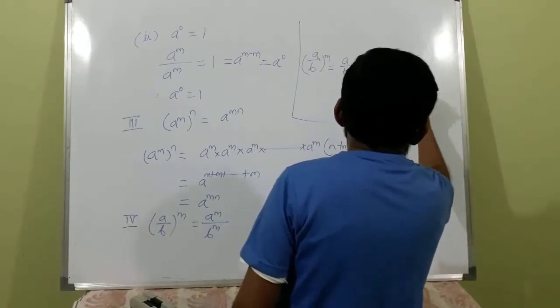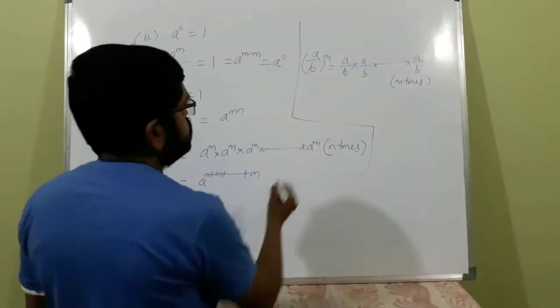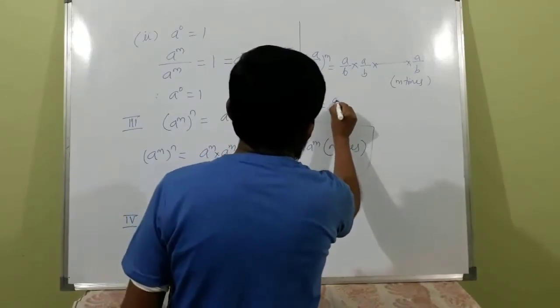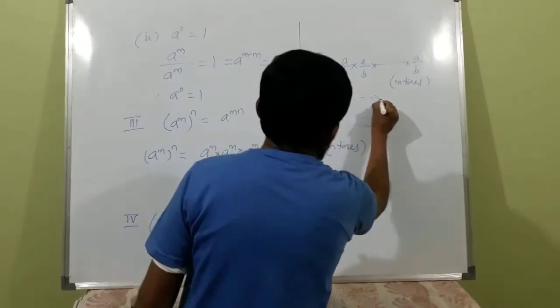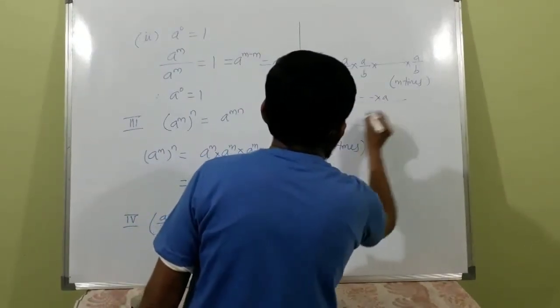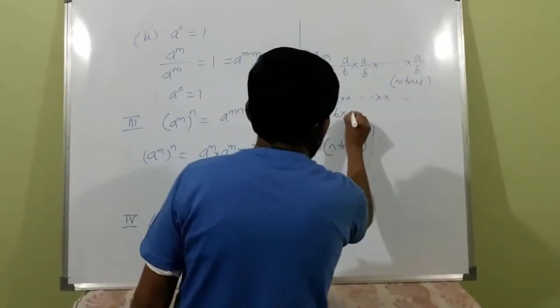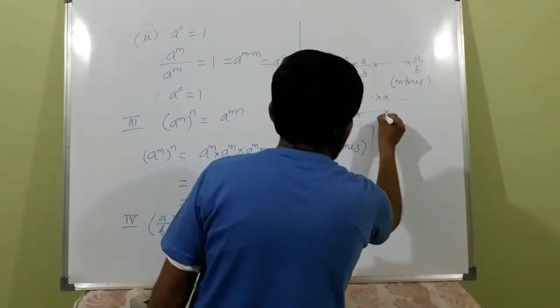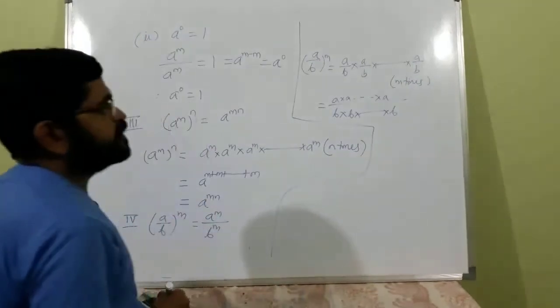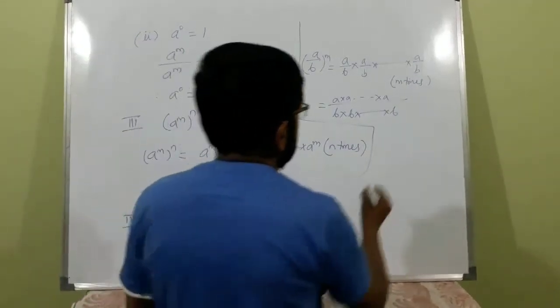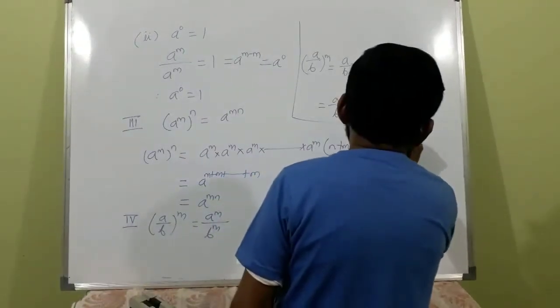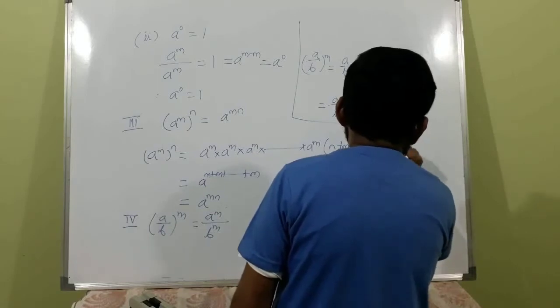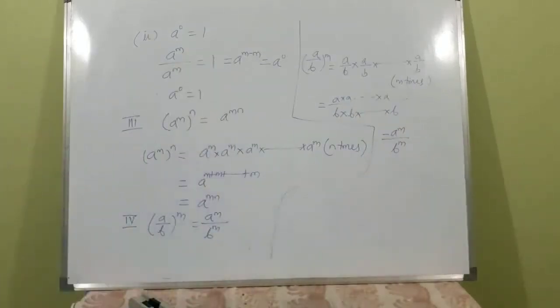So this is same as a into a, and if you take the numerator and denominators separately, m times each, that is equal to a raised to m divided by b raised to m. Okay, this is also another important result.